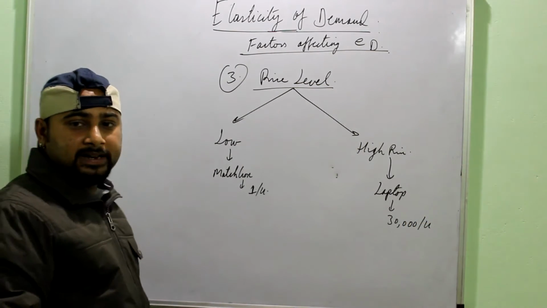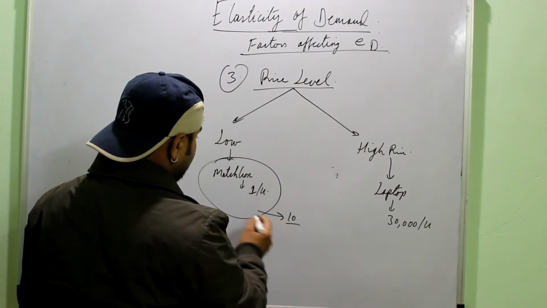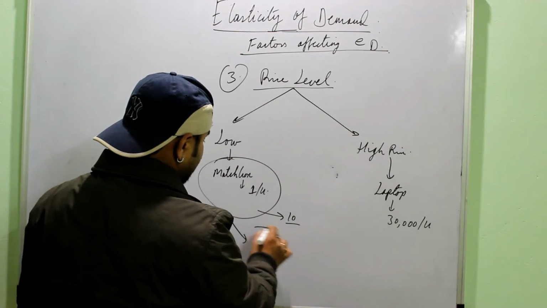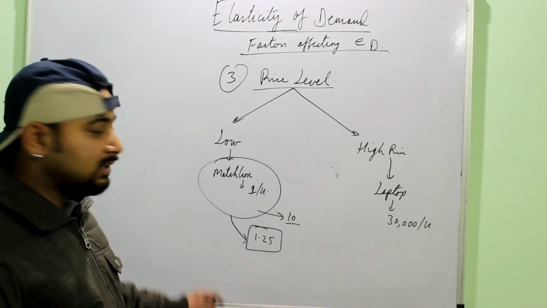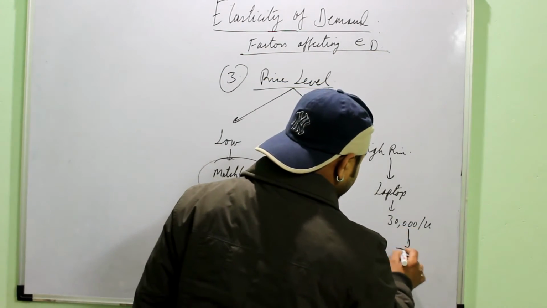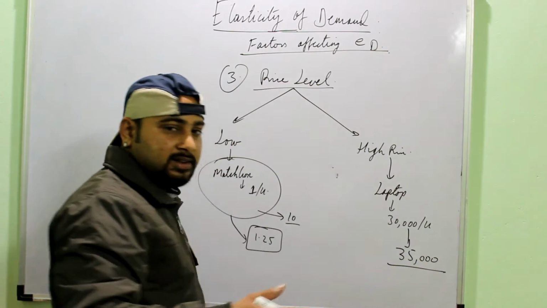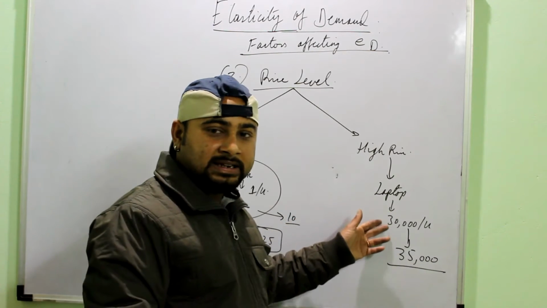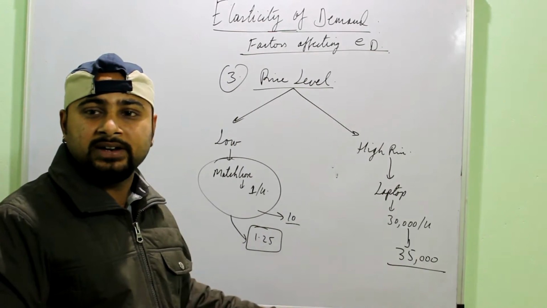So if the price of the matchbox rises, suppose it will, and say you are using 10 units in a month, even if the price rises and becomes 1.25, you're not affected. Okay, the consumer's budget is not affected because the price range of the commodity is very low. But here if the price rises to 35,000, then the consumer's budget is affected. If you are carrying only 30,000 rupees with you at that point of time, you may not be able to buy that particular variant. You may have to buy some other variant, right?